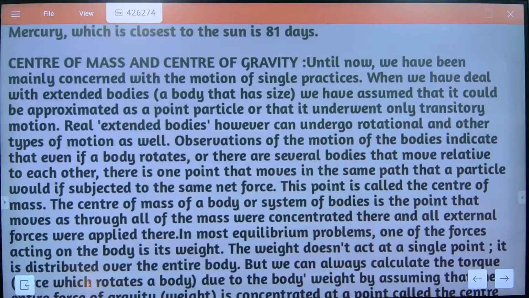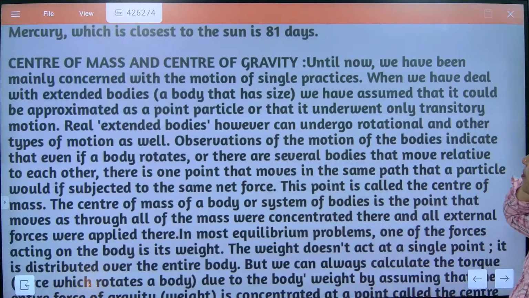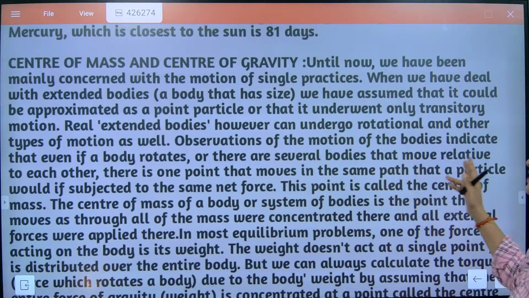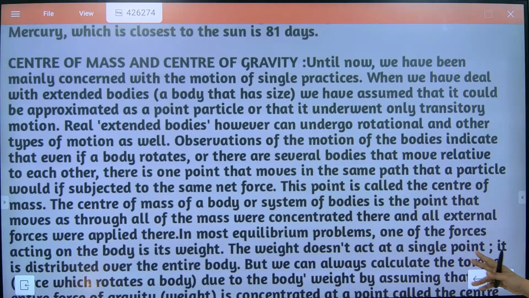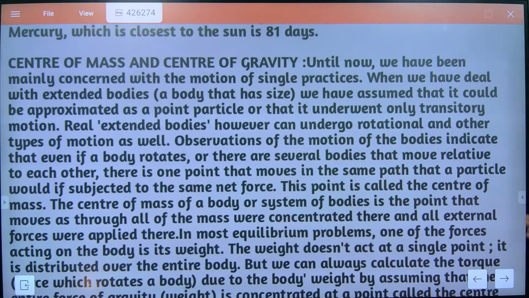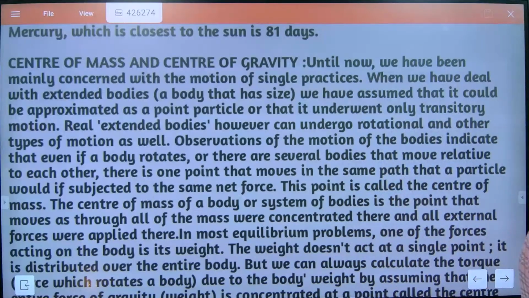Quickly note down this one. This is a very important point. Observation: the motion of the bodies indicates that if a body rotates or there are several bodies that move relative to each other, there is one point that moves in the same path that a particle would if subject to the same net force. Note down. And this point is called the center of mass.